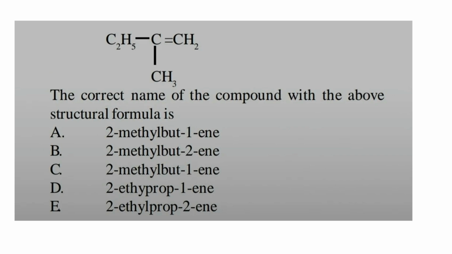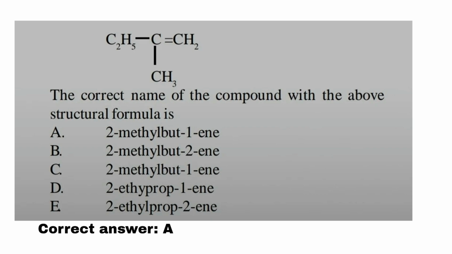The third question: the correct name of the compound above is: A, 2-methylbut-1-ene; B, 2-methylbut-2-ene; C, 2-methylbut-1-ene again; D, 2-ethylprop-1-ene; E, 2-methylprop-2-ene. This question has two answers. I'm sorry for that, I did not really look at it.